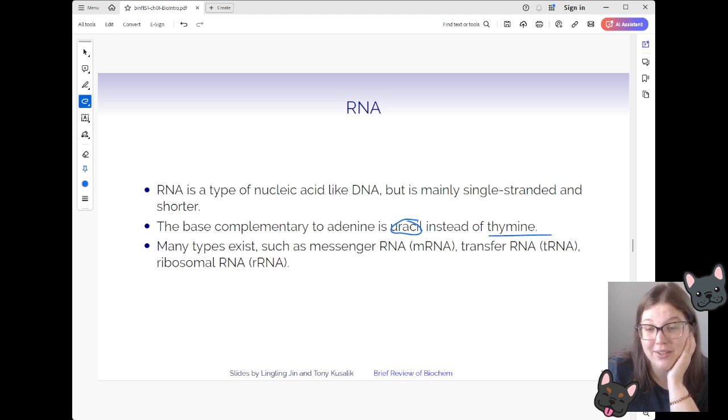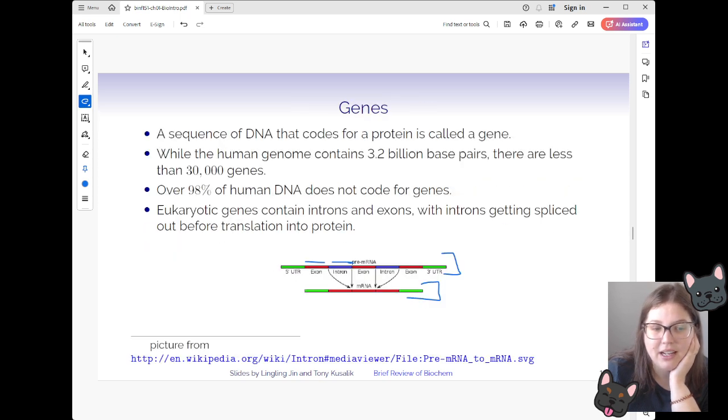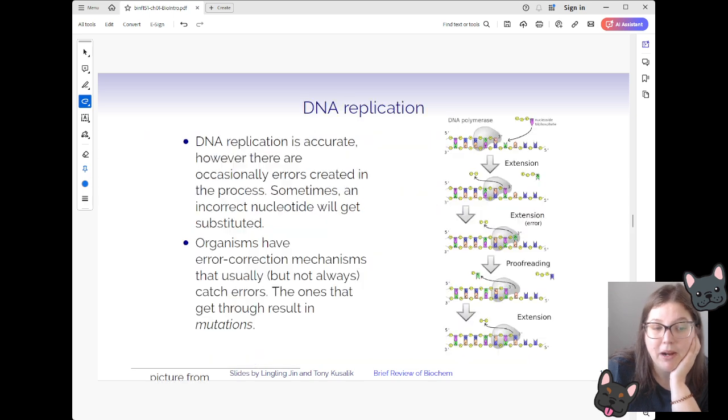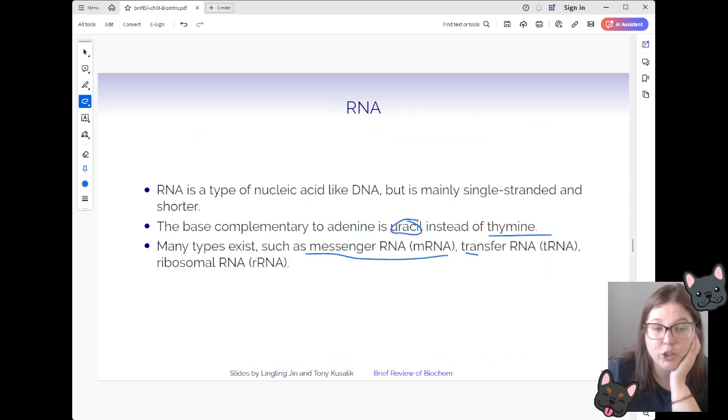There's lots of different kinds of RNA that exist inside of cells. We'll often be talking about messenger RNA, which, if we go back to the previous slide, is that RNA that's used to code for a protein. But we also have things like transfer RNA, which are RNA molecules that are actually used to build up that protein as it's being read from the messenger RNA, as well as ribosomal RNA. So there's lots of different kinds.